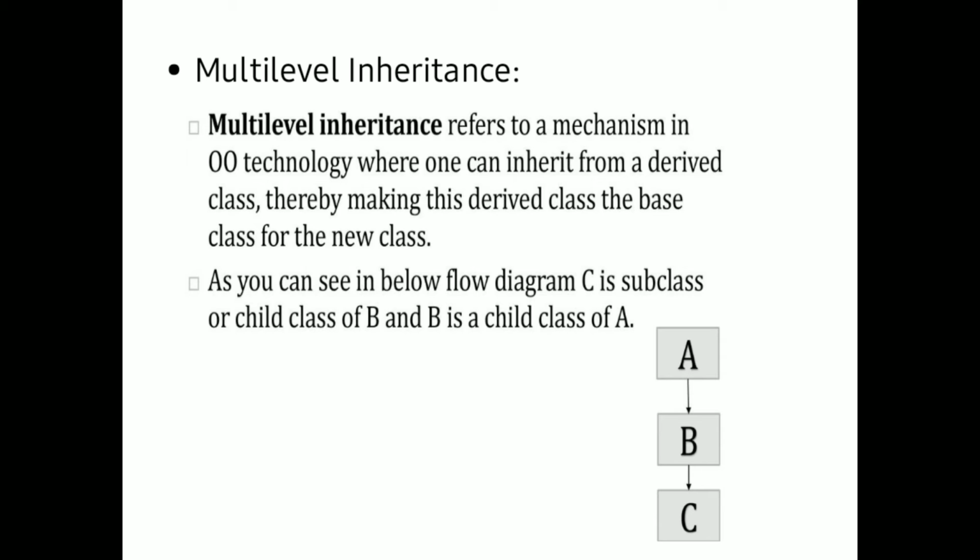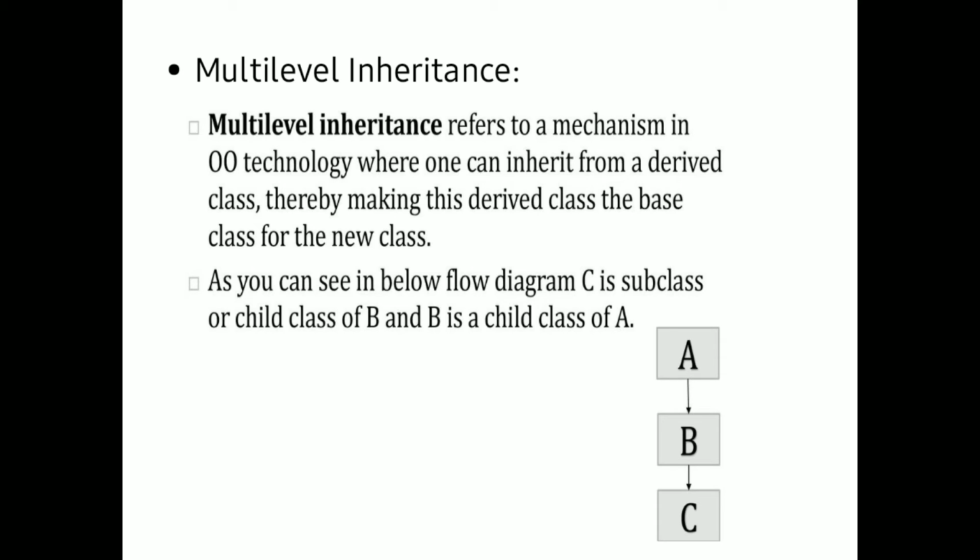One derived class is derived from another derived class. As in single inheritance, it contains a superclass and a subclass, and also another subclass, and like that, subclasses from subclasses can be created. So a newly derived class can be derived from an existing derived class. This kind of mechanism of getting the properties from classes is called multi-level inheritance.